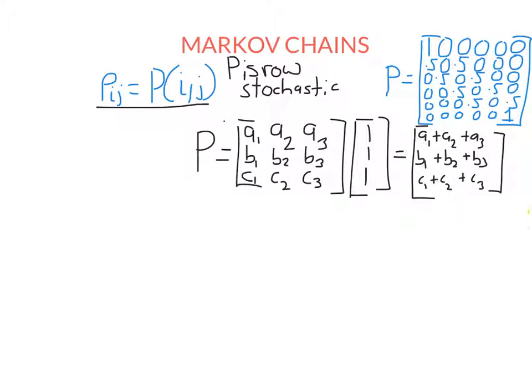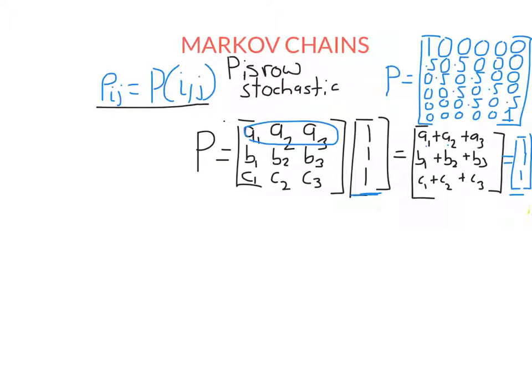But note that A1 plus A2 plus A3 is 1 because this is a row stochastic matrix. The entries in each row add to 1. So this is just equal to 1, 1, 1. So that means we've multiplied by a vector and got back that vector. So 1 must be an eigenvalue.